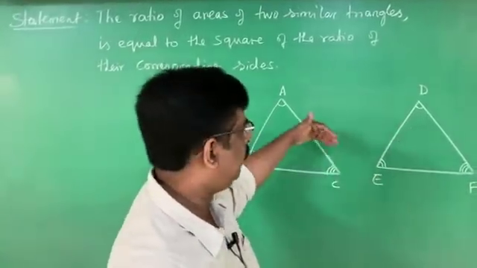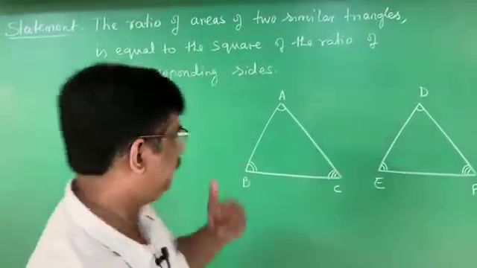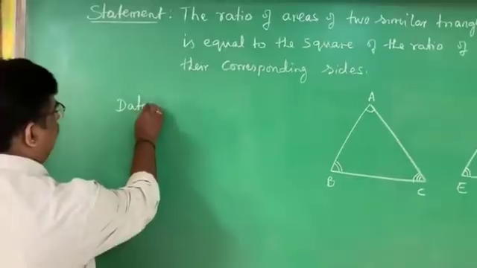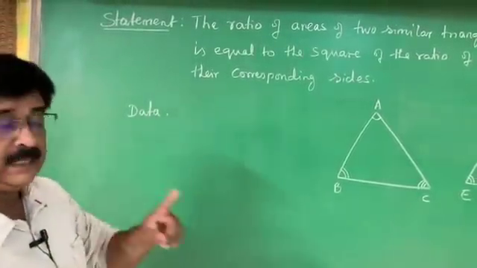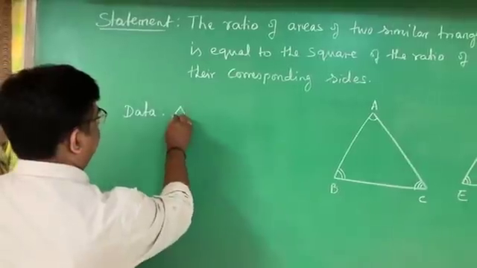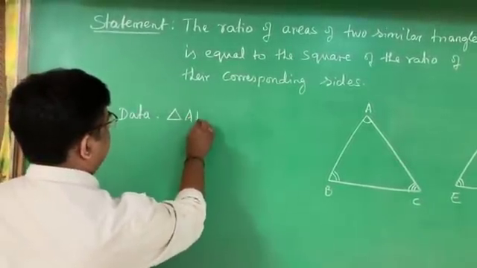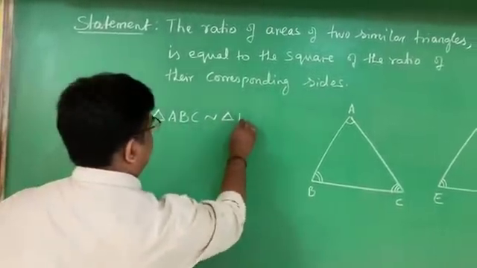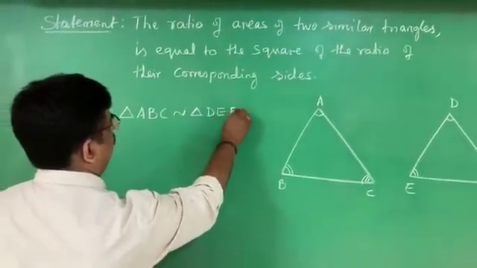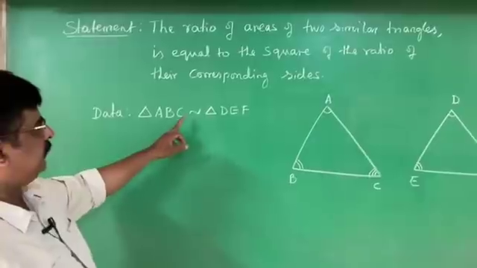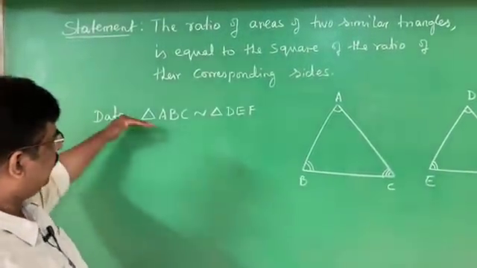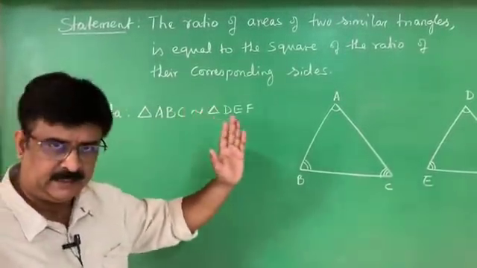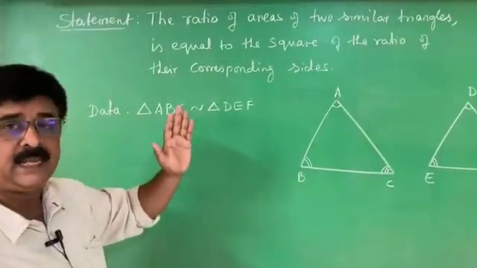Two triangles, what type of triangles? Similar triangles. Now after the figure, I have to write the data. Very simple data it is. What is it? Two triangles are similar. Therefore, I write triangle ABC is similar to triangle DEF. The data is this much only. Triangle ABC similar to triangle DEF. Once I write similar, I can write two pieces of information: their corresponding angles are equal and the corresponding sides are in the same ratio.